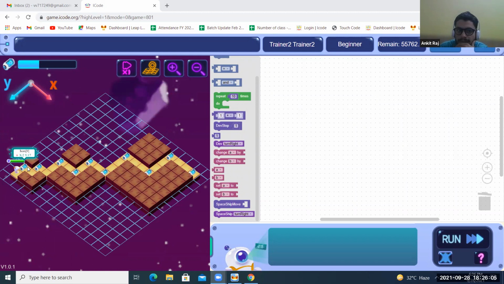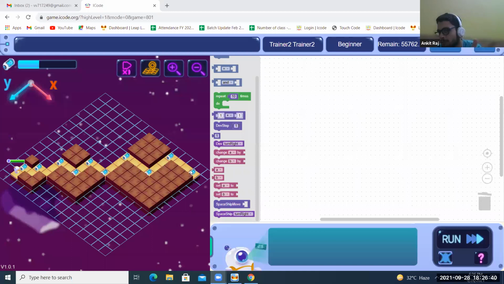He comes over here, turns right, and moves one step. Again, turn left, move one step, turn right, move one step, turn left, move two steps. Again, turn right, move two steps, turn left, move two steps, turn right, move two steps, turn left, move three steps, turn right, move three steps, turn left, move three steps, and turn right, move three steps.